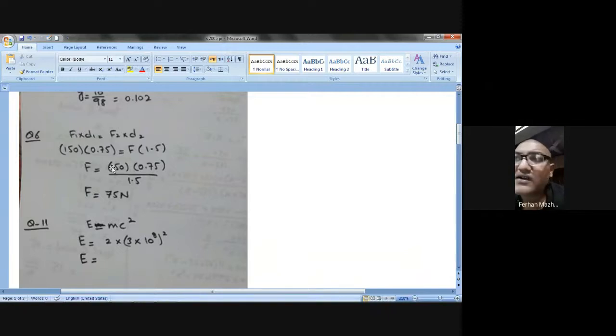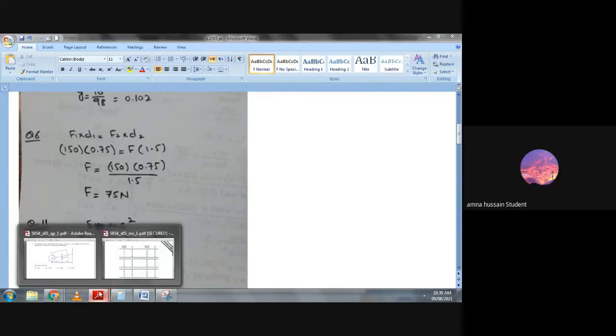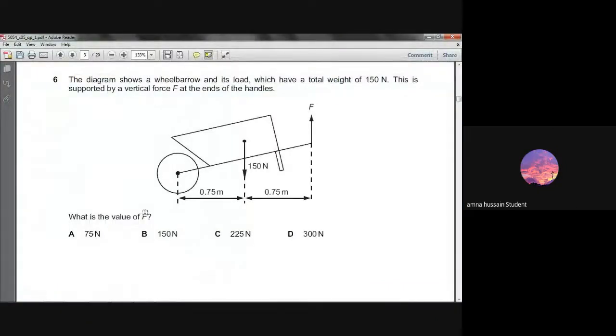Do you understand this? Yes, sir. Okay. I don't understand how both are equal, F1 D1 equal to F2 D2. Because when something is in balance, the anti-clockwise moment and the clockwise moment are equal to each other. This is called the principle of moments. The wheelbarrow is supported by a vertical force F at the ends of the handles. When you support it, it's in balance.